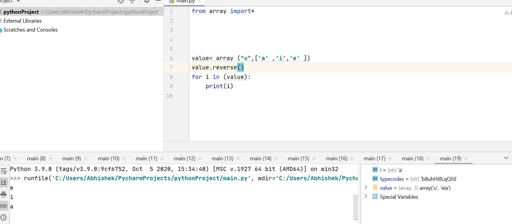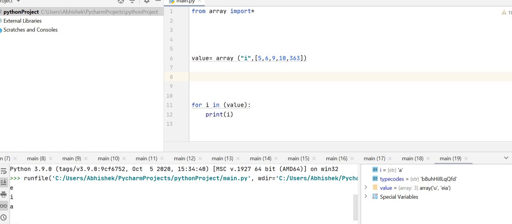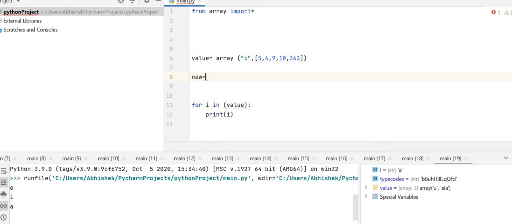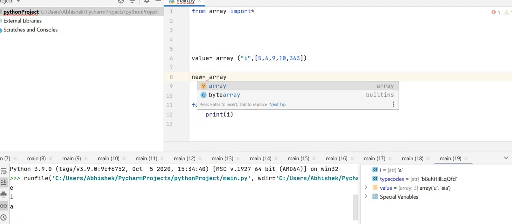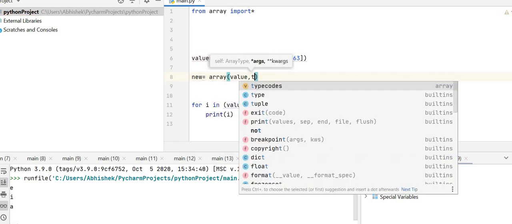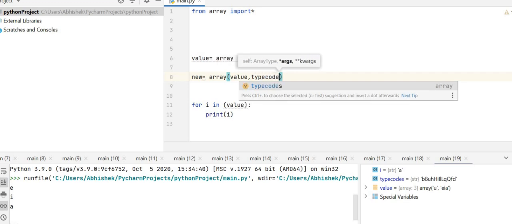So can we transfer the values of one array to another array? Yes, we can. I'm making a new array, naming it new. So now what will I do? I'm gonna name it as array, like this, then value comma type code. I think you don't know what a type code is. Oh no, I told you.